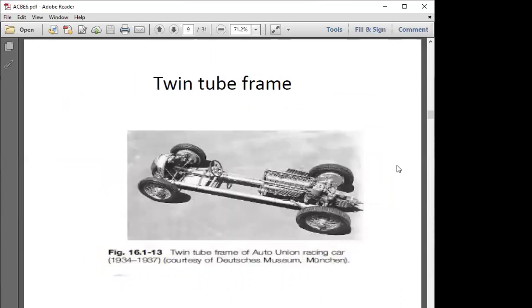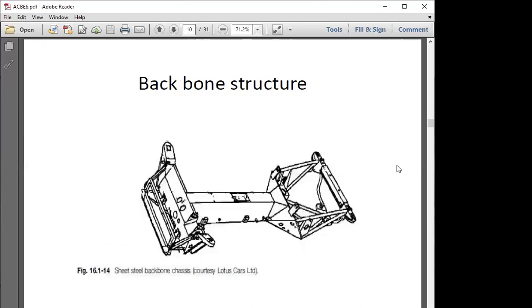We are having twin tube frame also. So we are having the sidebars made from tubes, and we are welding tubes to form a strong assembly of chassis. But it is welded, so we will not call it an assembly, we will call it a frame.